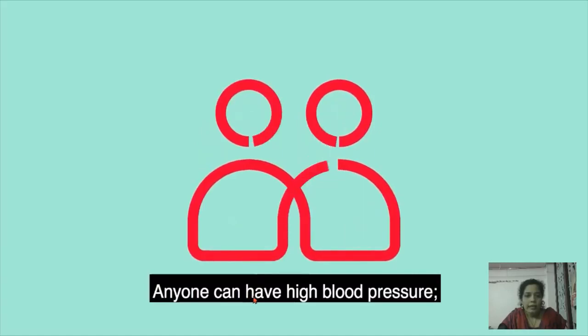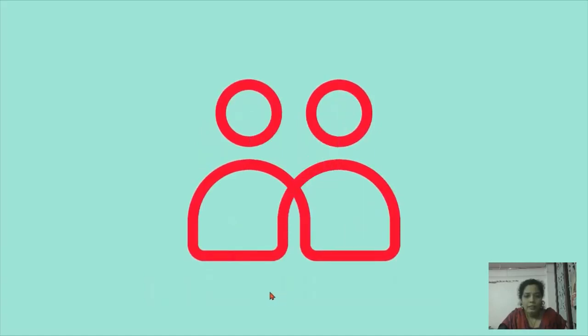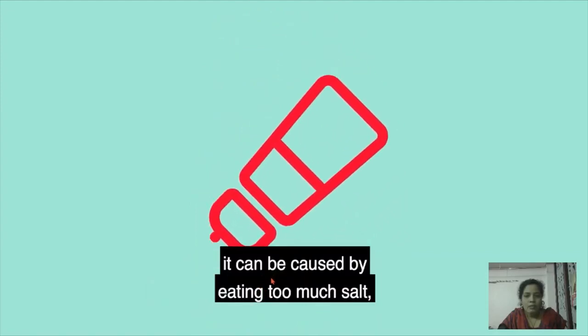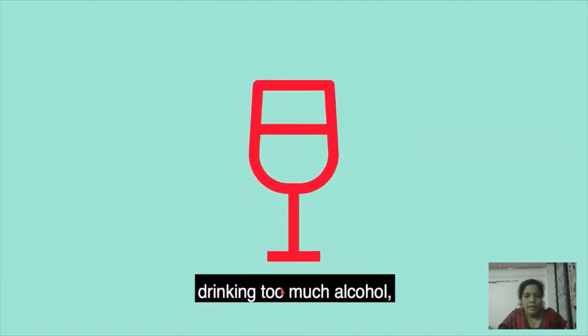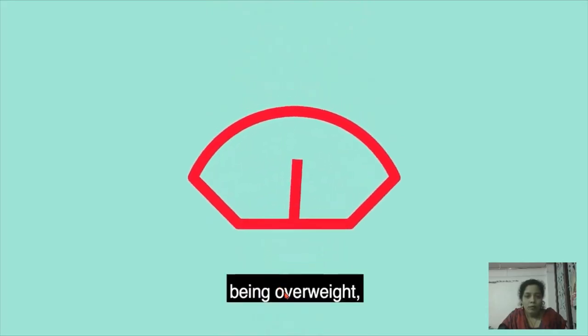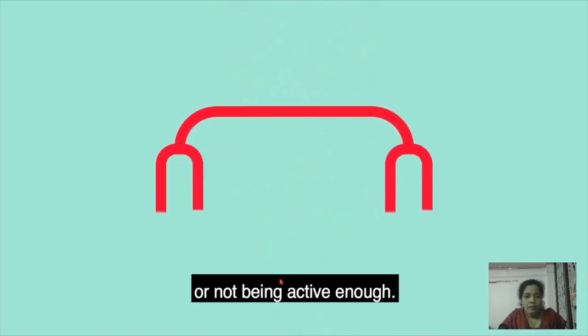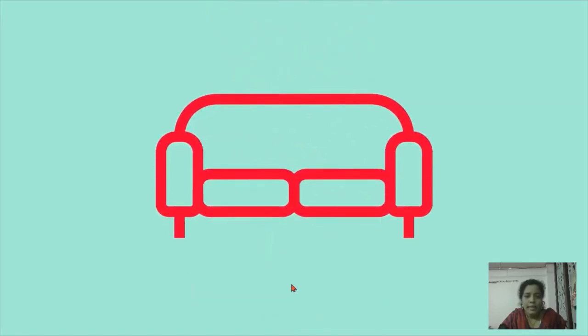Anyone can have high blood pressure. It can be caused by eating too much salty food, drinking too much alcohol, being overweight, or not being active enough.